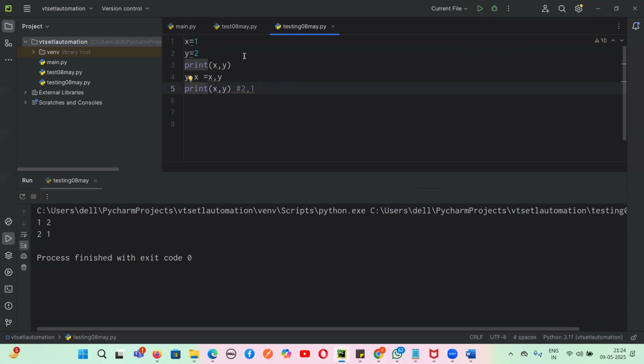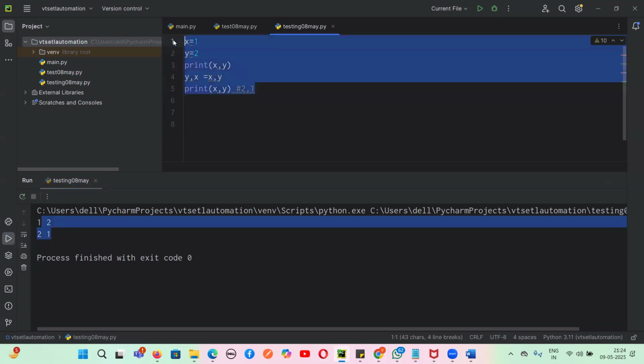Are you able to understand? First, the x value is what? 1. Then the y value is 2. Now here what is happening? This x value we are passing to y. X value is 1. Now it is passed to y. So y value has become what? 1. Now y value initially was 2. Now this 2 is passed to x. So x value is becoming what? 2. Yes or no, guys? This is what is called a swapping of numbers.